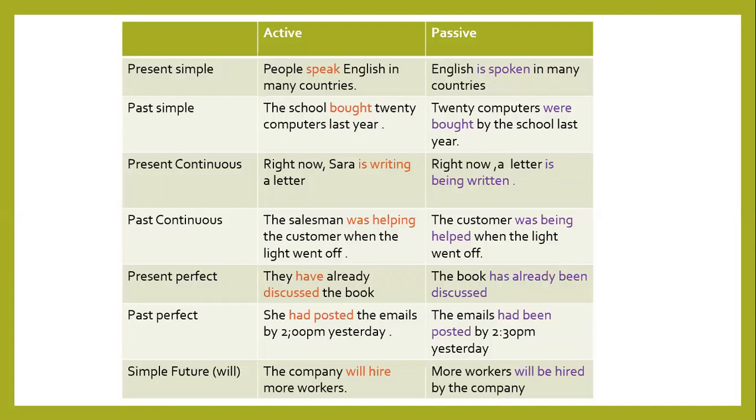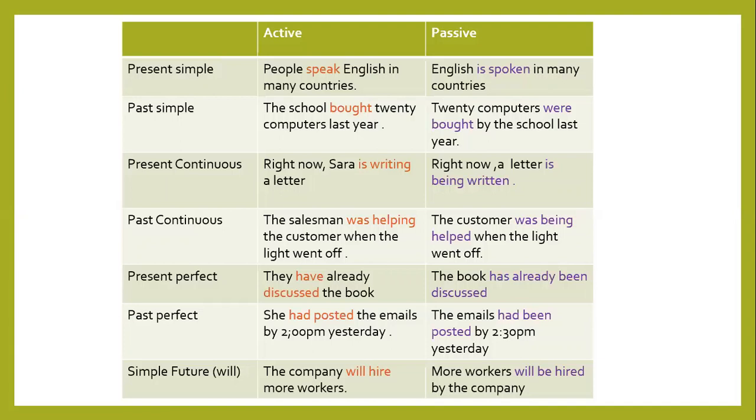Present perfect. They have already discussed the book. The book has already been discussed. With the present perfect, remember the original structure of the present perfect: has or have followed by the past participle. This is somehow easier for us because the past participle is already included in the sentence. The book, at the beginning of the sentence, is the subject.